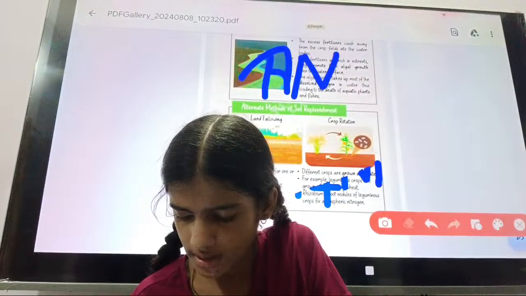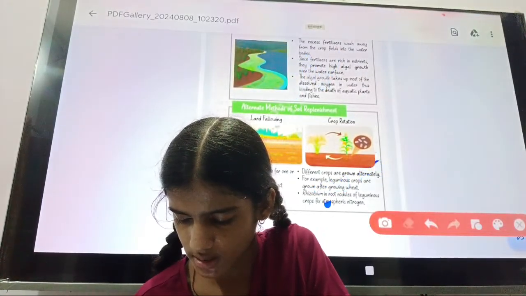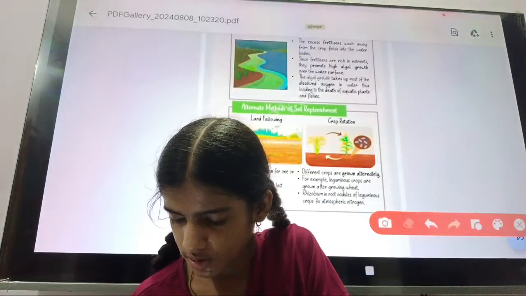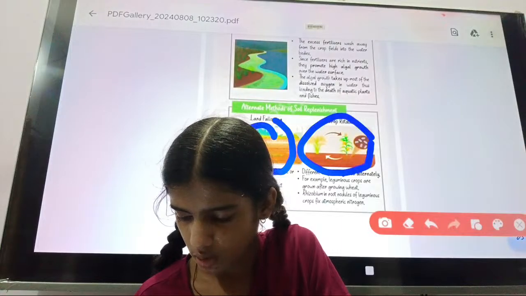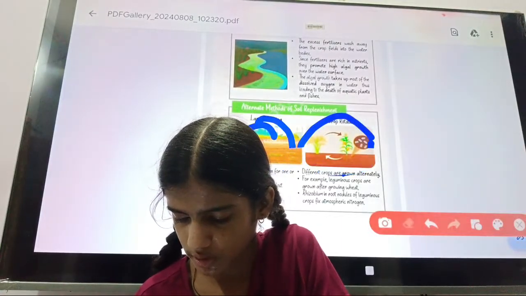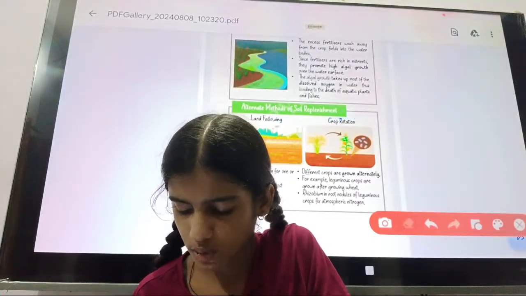So this process is known as crop rotation, and this process is known as land fallowing. Okay, so these two are the processes that are alternate methods of soil replenishment.